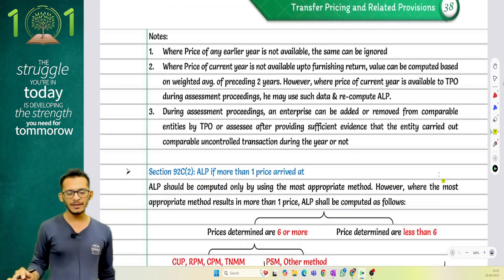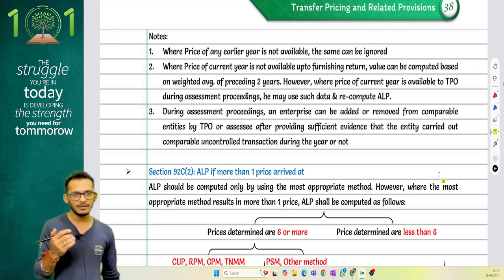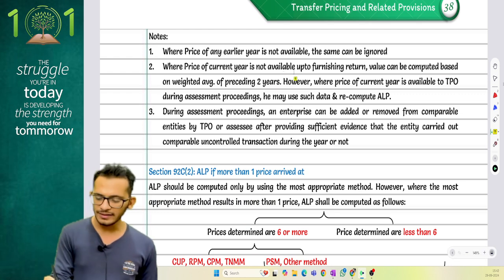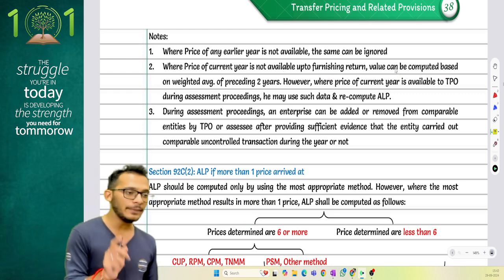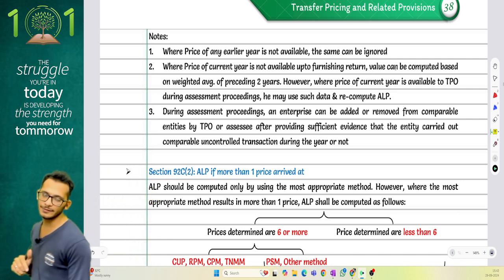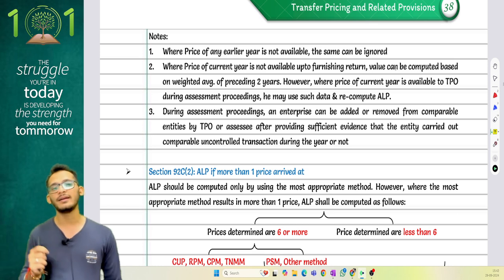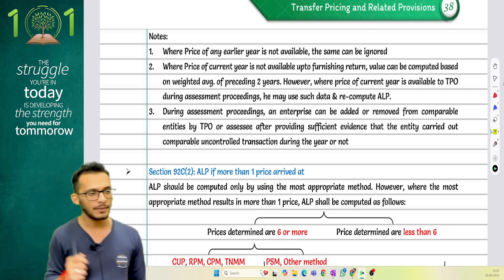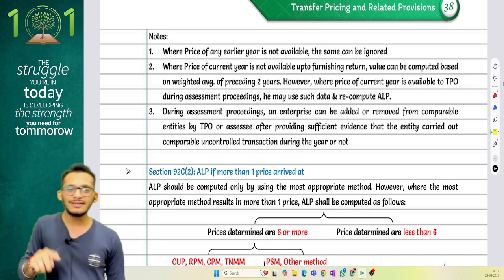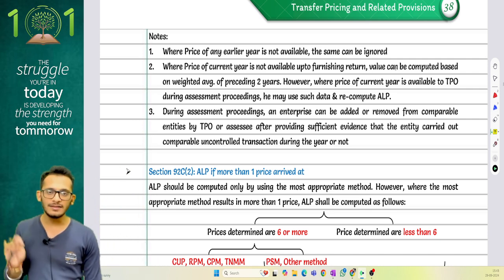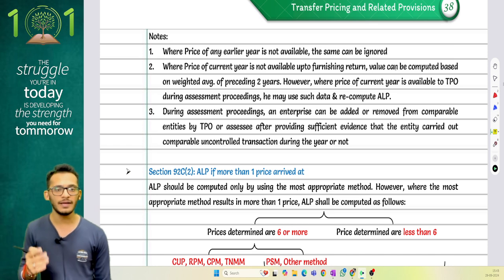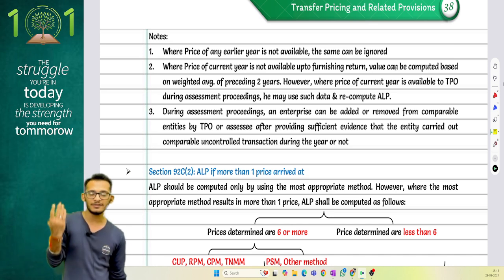Yes, they say when the price of any earlier year is not available, it is to be ignored. When the price of current year is not available up to furnishing return, the same can be found out during the assessment proceedings. An assessing officer can ask you to pull in the current year data because by that time it will be available. At the same time, during assessment proceedings, assessing officer has the power to come and remove some cases or add in a few cases if they feel that is more comparable basis.